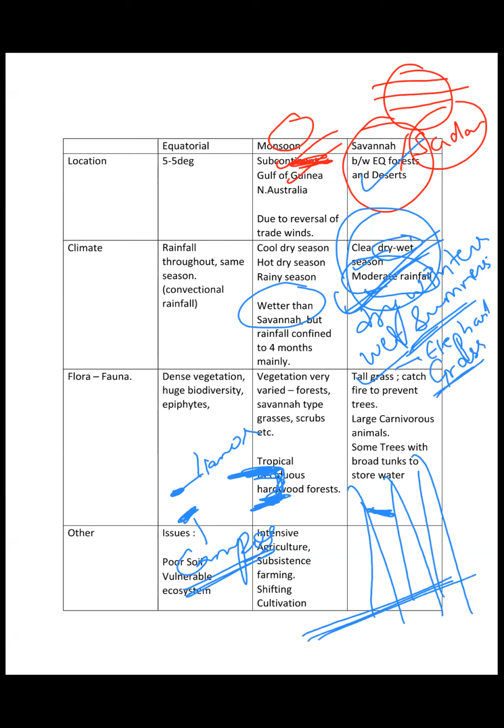And what happens is that grasses usually have a tendency to catch fire. Why? Because grasses, due to competition with trees, try to prevent the growth of trees.